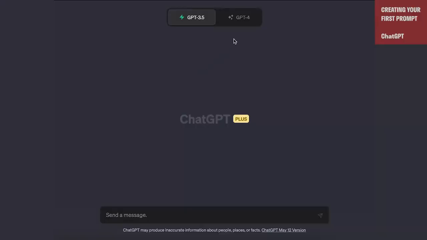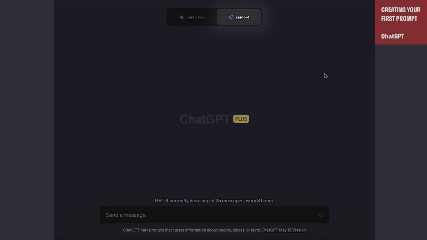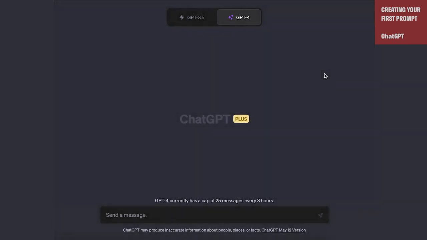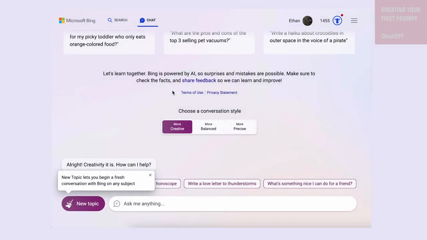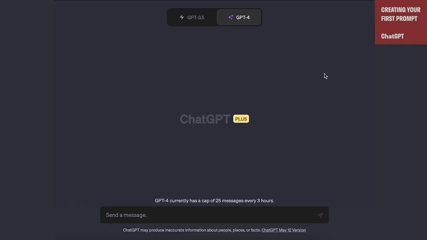So with that said, let's talk about how to create a good first prompt. Let's work on a prompt together and see how we can make it better. We're going to start with something basic and build it out. For this particular use case, we're going to use GPT-4 and ChatGPT, which, as we discussed last time, is one of a series of foundational models you can use. You can also do this in Microsoft Bing, which in its creative mode uses GPT-4, the same model, or you can use Google's Bard, which works a little bit differently, but we're going to just use GPT-4 for this. Again, prompting works fairly similarly across different AI models.